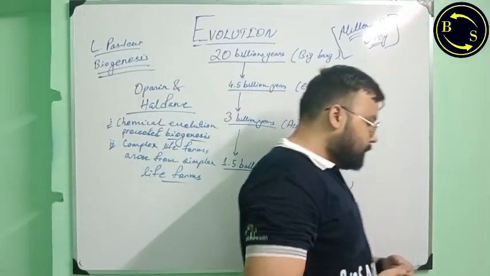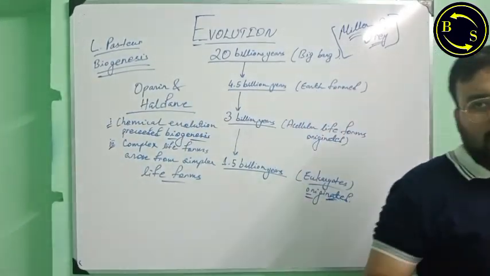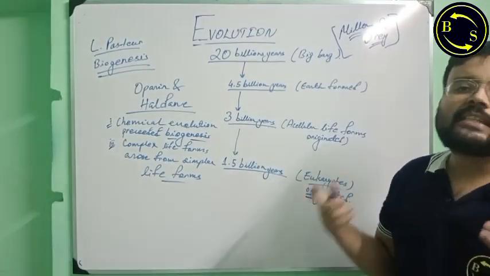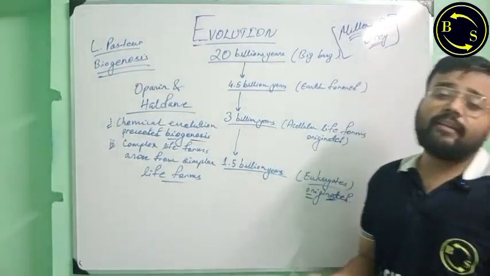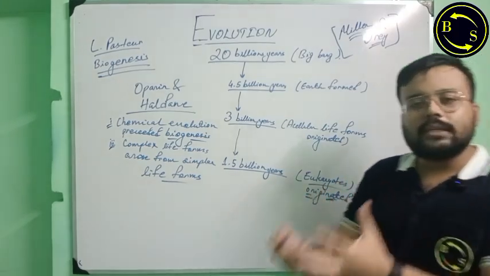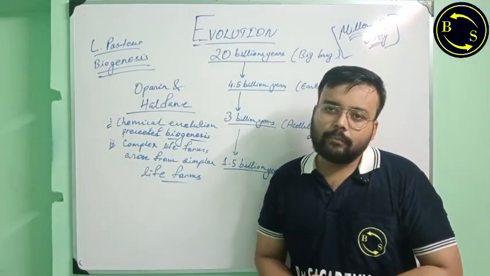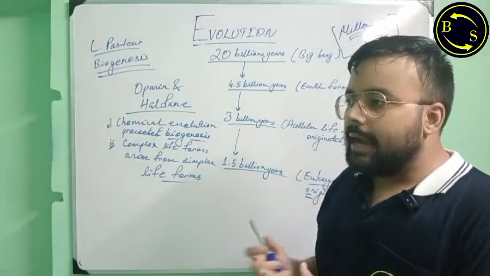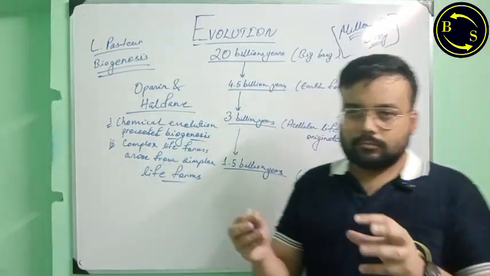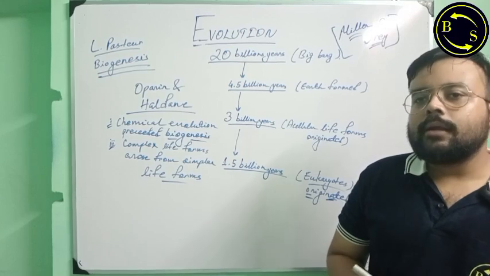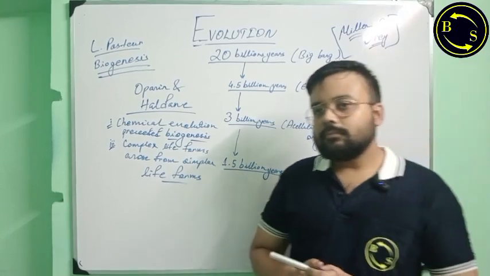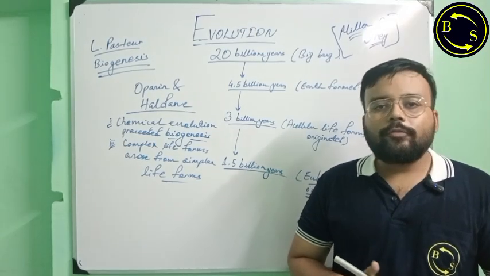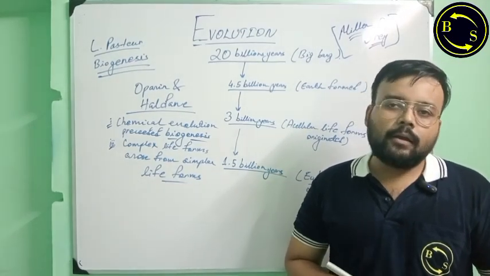In a rounded flask, they filled the flask with steam or water vapor at 800 degrees Celsius, and that steam contained various molecules of hydrogen, methane, and ammonia.